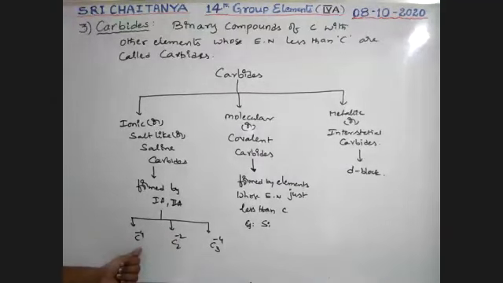These carbides, when hydrolyzed, give methane, that's why these are called methanides.